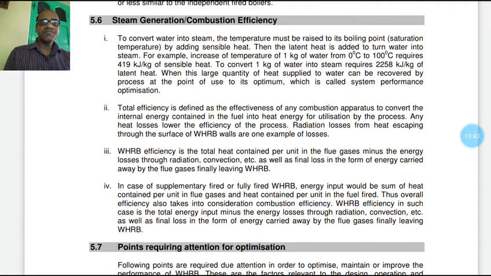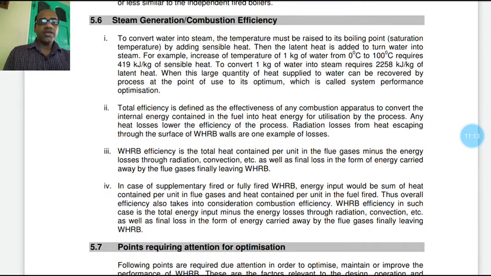In such cases, it is the total energy input minus energy losses through radiation, convection, etc., as well as the loss in the form of energy carried out by the flue gas finally leaving the waste heat recovery boiler. So, for steam generation and combustion efficiency, these are the important points.